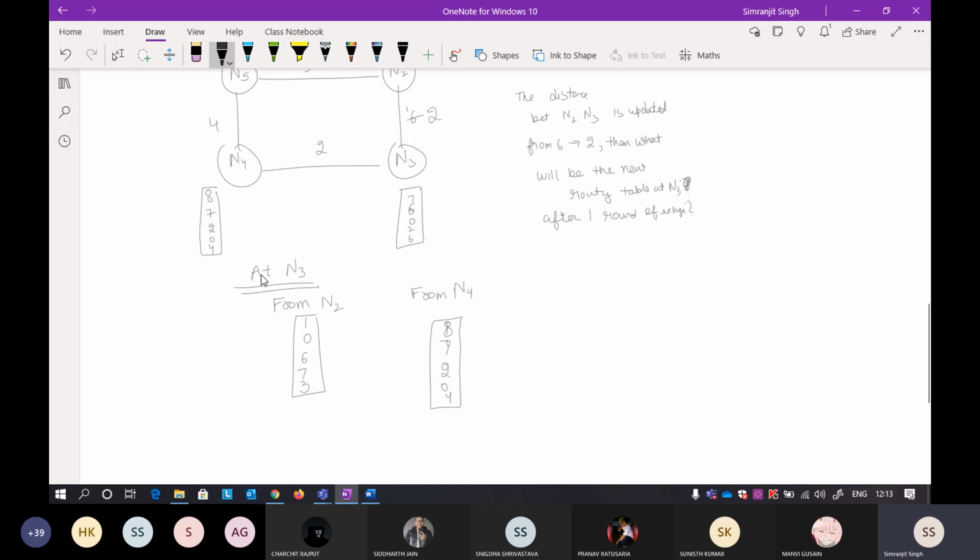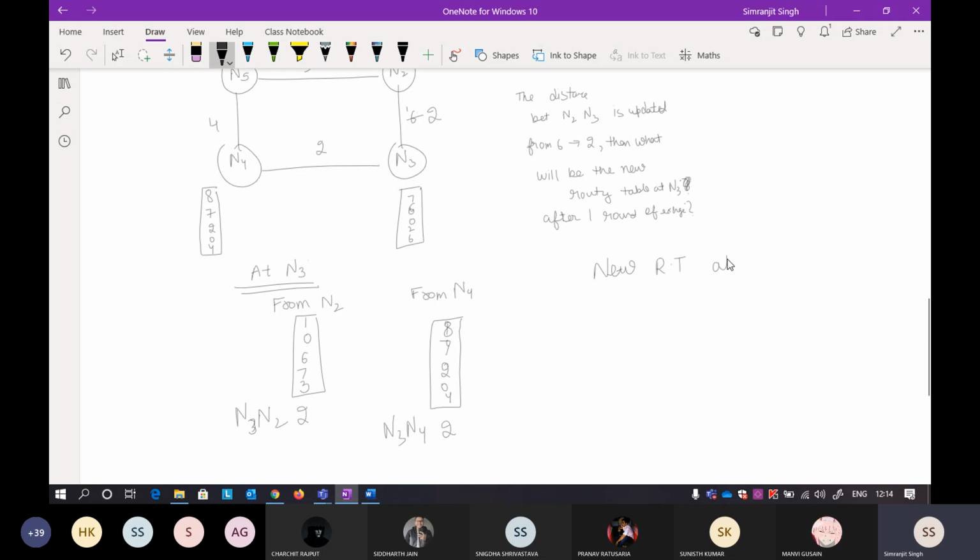Now what is the next step? You have to write the distance at the bottom between N3 to N2, and you have to write the distance between N3 to N4. If you remember the previous lecture, this was completely discussed there. So instead of writing 6 here, now you have to write a 2 here. This is how updation works. When you write 2 here, N3 to N4 distance is 2. Now you just have to go ahead and write the new routing table. It is as simple as that.